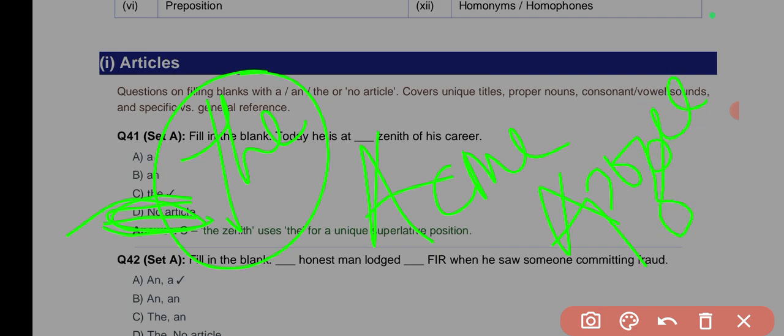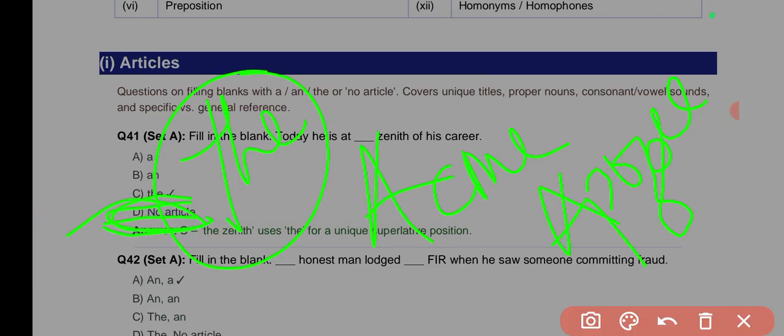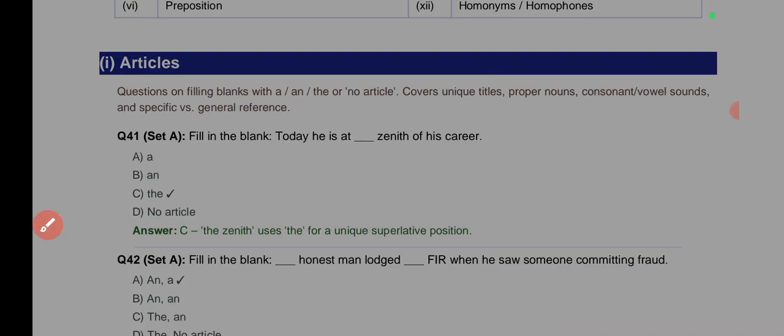That is a specific point in his career that is regarded as the highest position, a superlative position in his career. So the is the answer here, because this point is specific and it is only one point in the person's career. You can already see the explanation: the zenith is a unique superlative position.